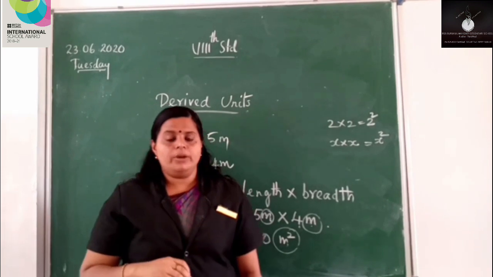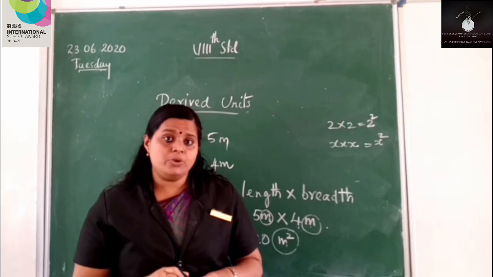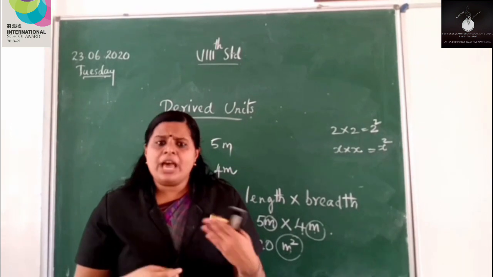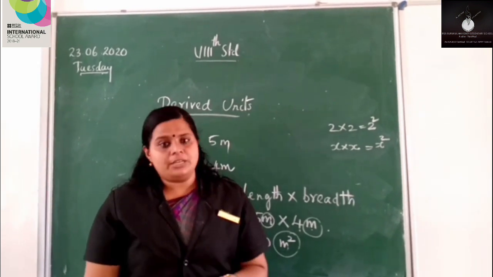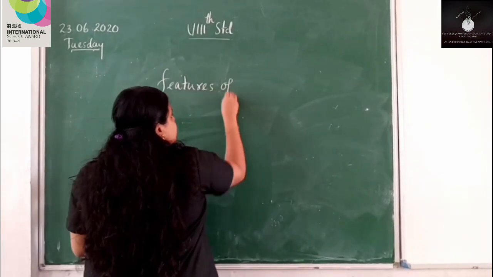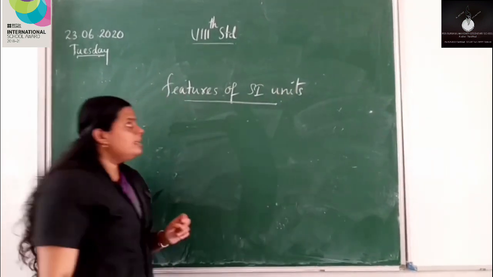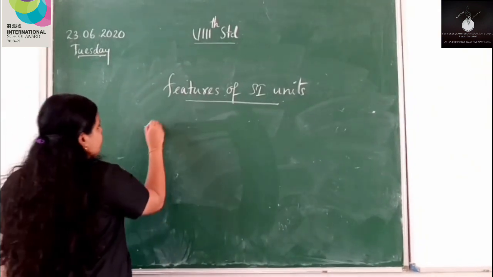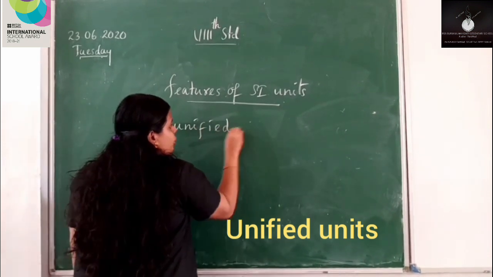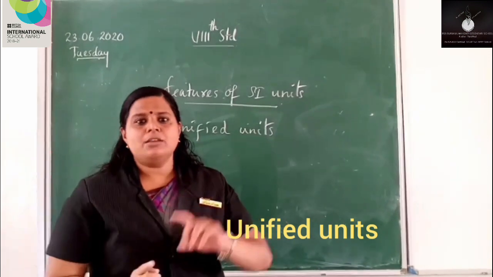Now let's come back to fundamental units. There we have learned about the system which is based on fundamental units, and it is the International System of Units, or SI units. Now we are going to discuss some of the features of SI units. The first feature of SI units is that these are unified units. What do you mean by unified? Unified means one. There is only one SI unit.